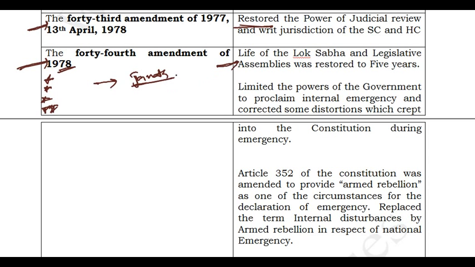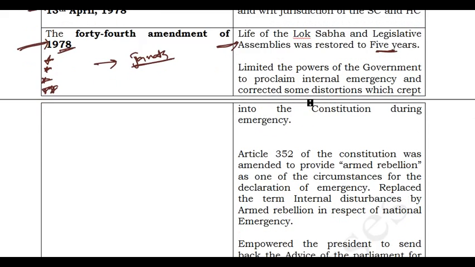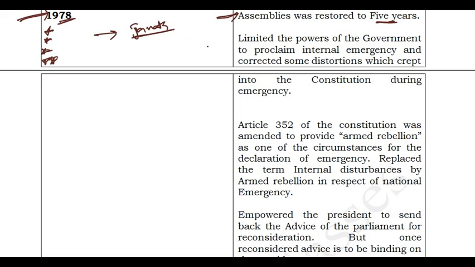In the earlier amendment, the period of the Lok Sabha was extended to 6 years. Now this 44th Amendment Act has brought it back to only 5 years. The government had so many provisions to proclaim internal emergency, and these provisions were limited.